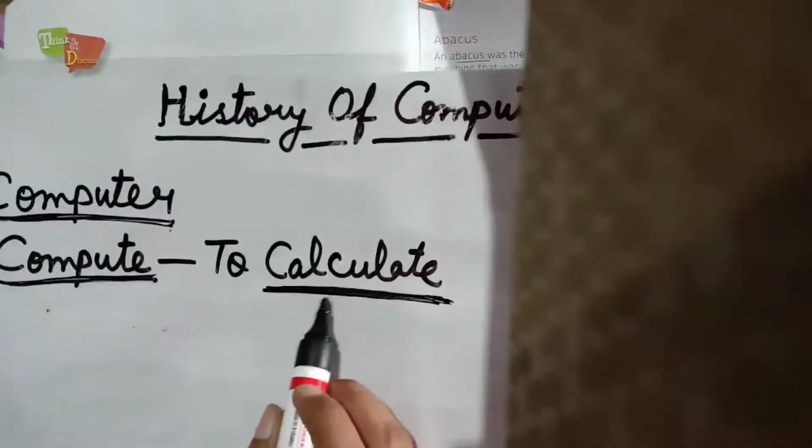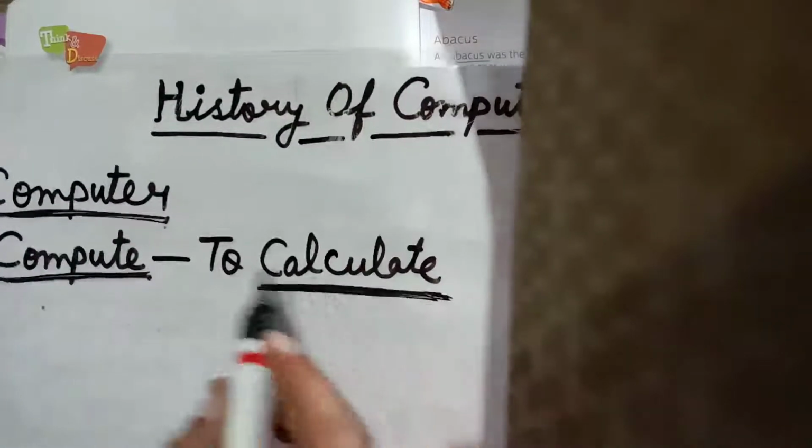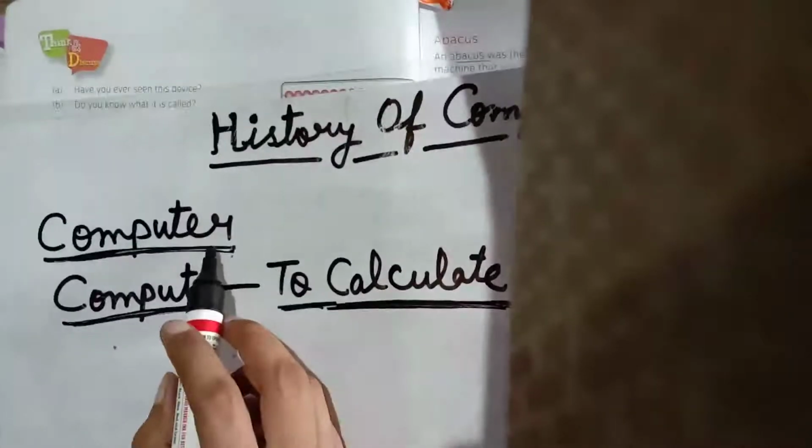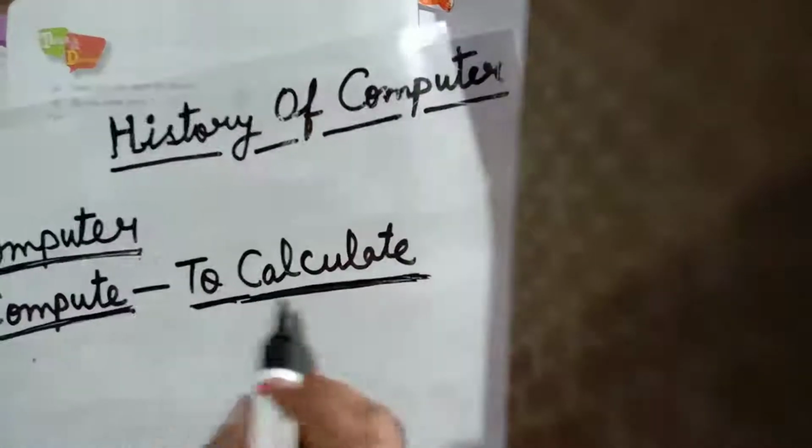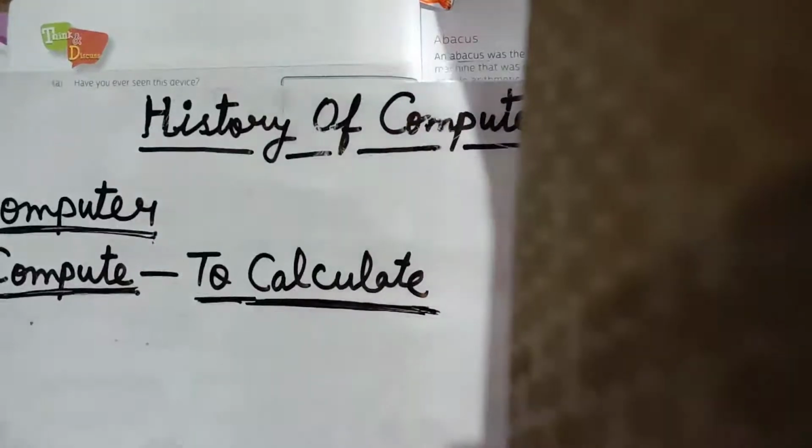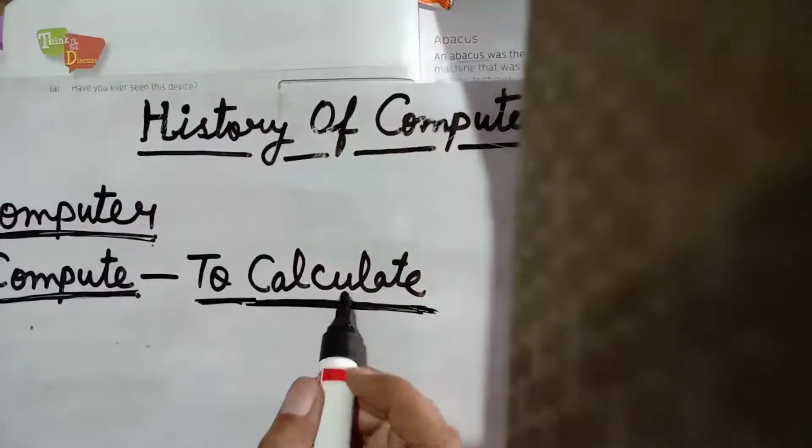What is the meaning of word compute? The meaning of word compute is to calculate. Basically, the meaning of computer is to calculate or to solve our mathematical problems. When computer was not there, it was so problematic for people to do mathematical problems or hard calculations. It takes too long a time to do calculations and many scientific work also.